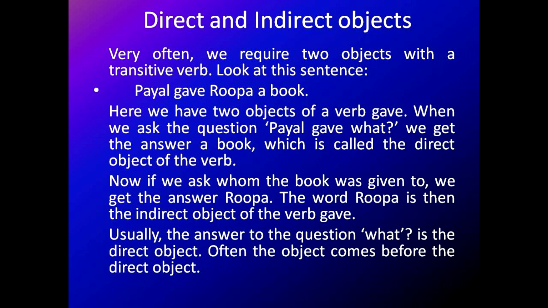We get the answer book, which is called the direct object of the verb. Now, if we ask to whom the book was given, we get the answer Rupa. The word Rupa is then the indirect object of the verb gave. Usually, the answer to the question what is the direct object. Often the indirect object comes before the direct object.